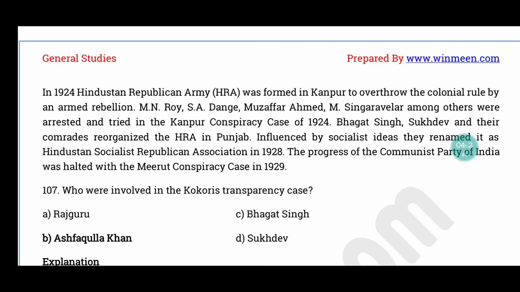So influenced by the socialist ideas, they renamed it as Hindustan Socialist Republican Association, and it was founded in the year 1928. The progress of Communist Party of India it was halted with the Meerut Conspiracy Case சொல்லலாம், which was in the year 1929.